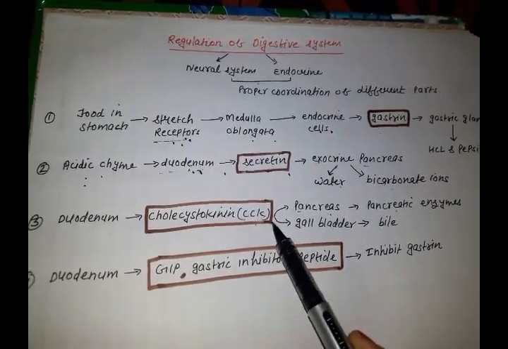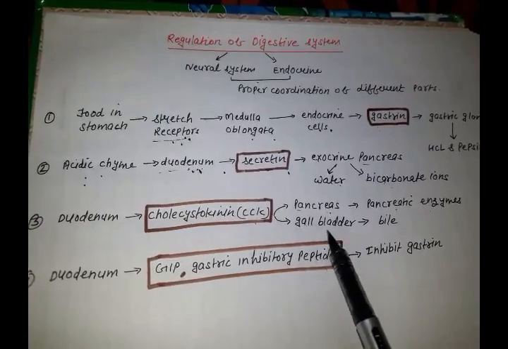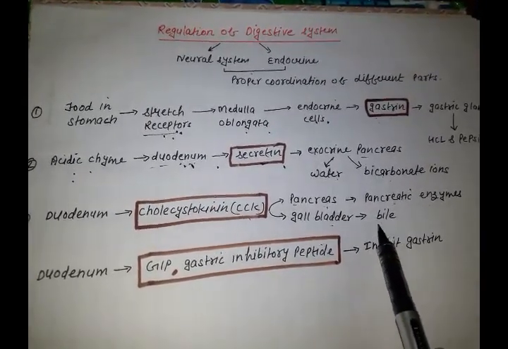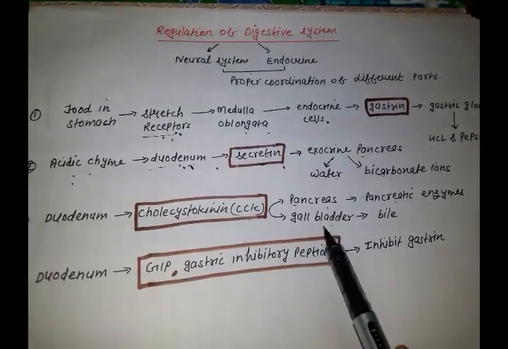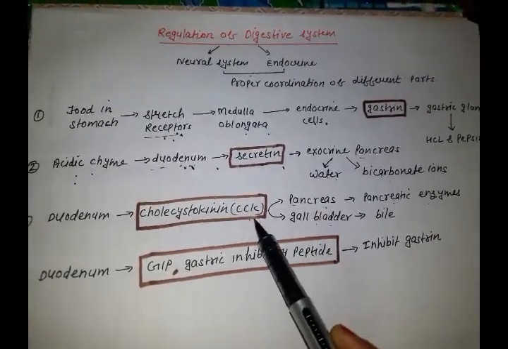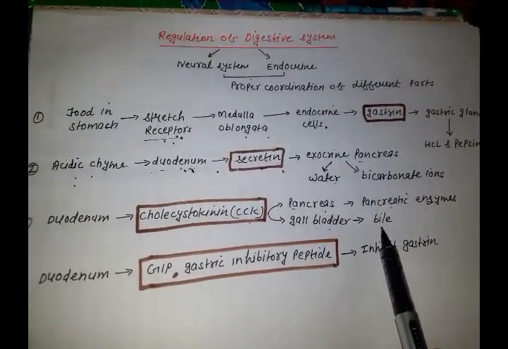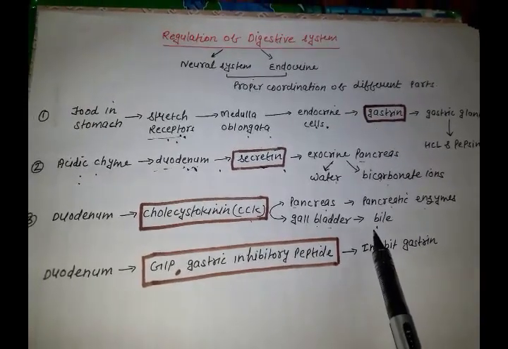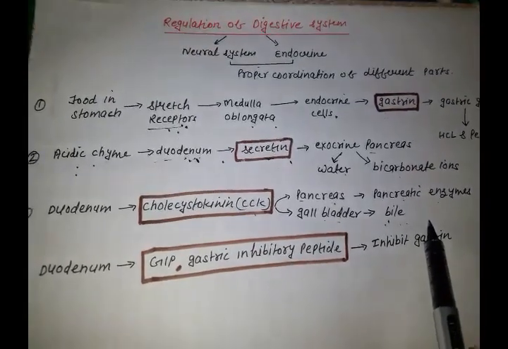Similarly, this hormone will give message to gallbladder that now you will have to pass your bile, because we know that bile gets stored in the gallbladder, and when gallbladder receives message from CCK, it will release the bile, and bile helps in activation of lipase enzyme, and lipase enzyme will do the emulsification of fats.